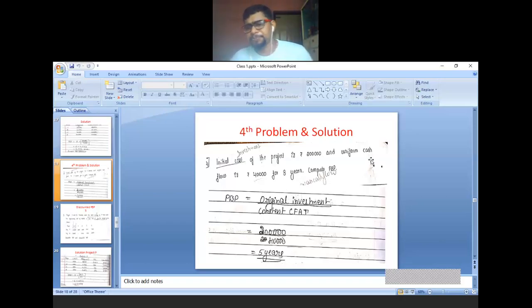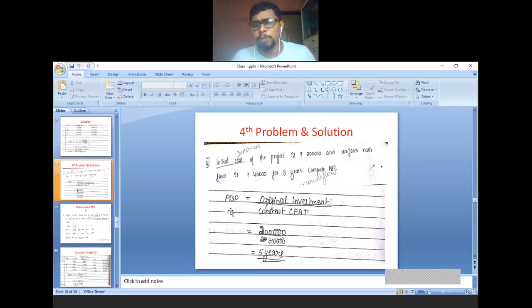Compute the payback period. First of all, this is even cash flow. Even cash flow means, what is the formula? Payback period is equal to original investment divided by constant cash flow after tax. CFAT means cash flow after tax but before depreciation. But here tax information is not given, depreciation information is not given. Therefore we are assuming whatever cash inflow is given is the final figure. Therefore you cannot deduct tax, you cannot deduct or add depreciation. So this is the final answer, 40,000.